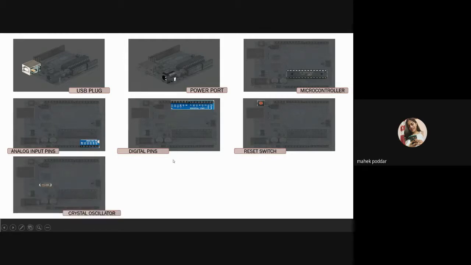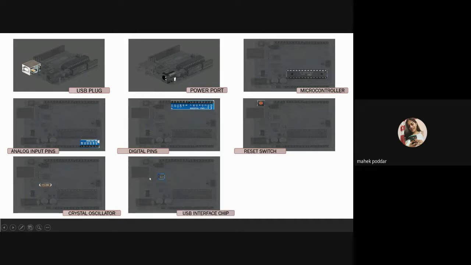The seventh one is the crystal oscillator. This is silver in color. This is a quartz crystal oscillator which ticks 16 million times a second. On each tick, the microcontroller performs one operation. And as I said, the Arduino board can perform any work which we tell it. The work can be in the form of addition, subtraction, multiplication, just mention it.